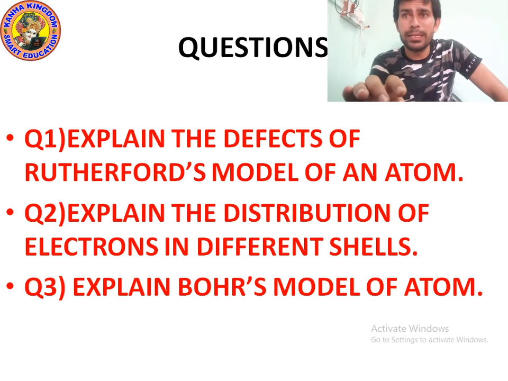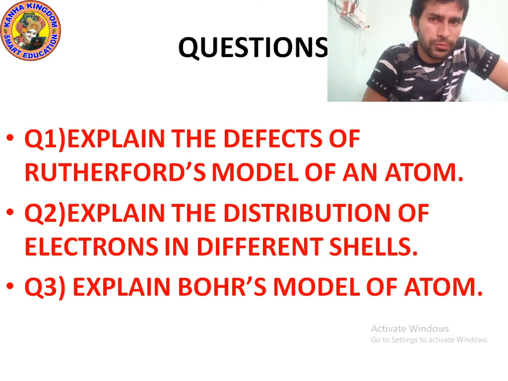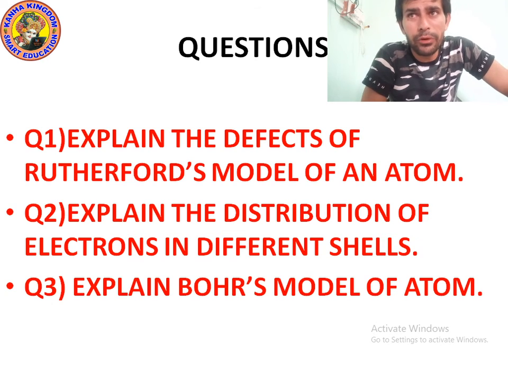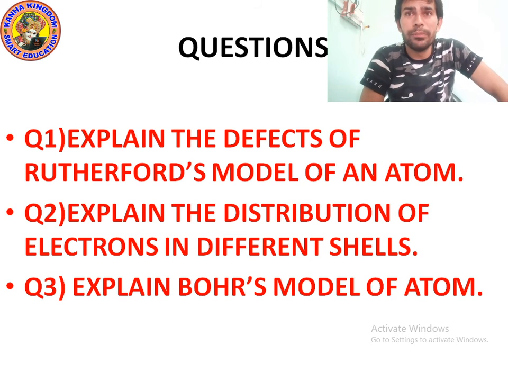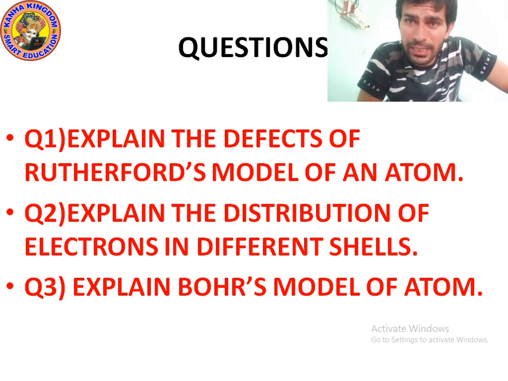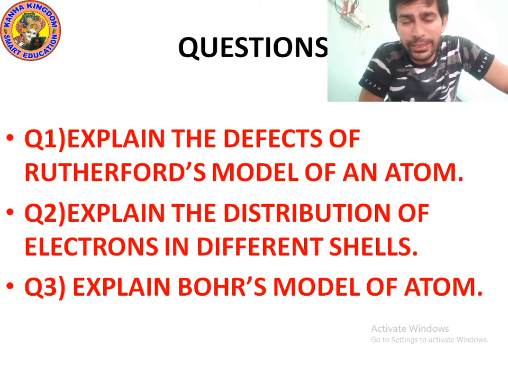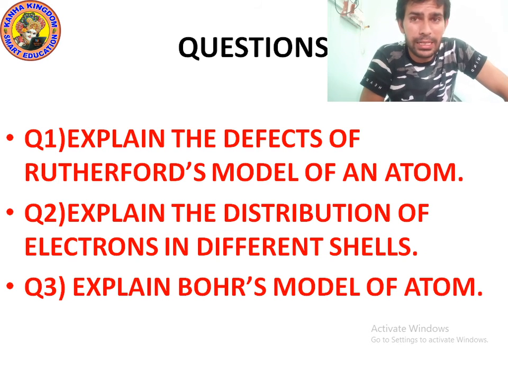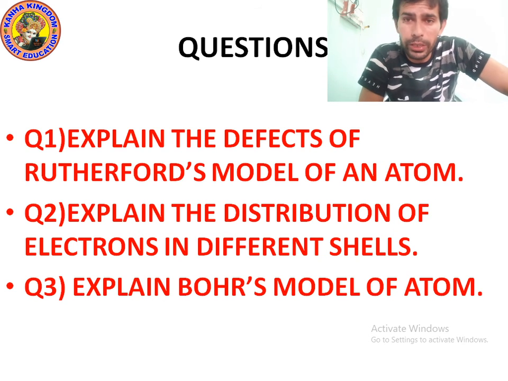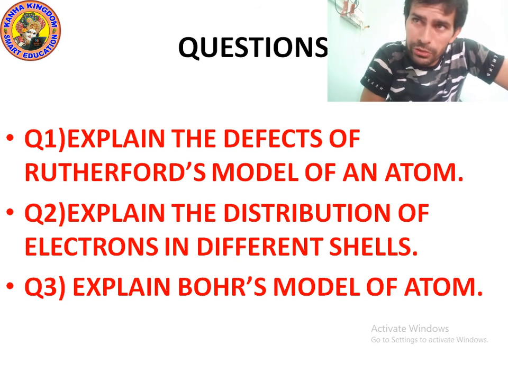Question number 2, explain the distribution of electrons in different shells. The maximum number of electrons in a shell is given by the formula 2n square, where n means the number of the shell, and n is 1, 2, 3, 4, 5, 6 and so on. The first shell is named K. For K, according to the 2n square formula, n is 1 and the number of electrons is 2.